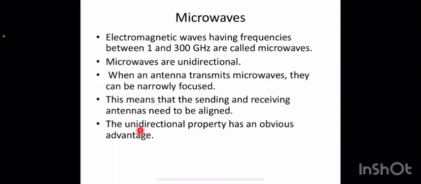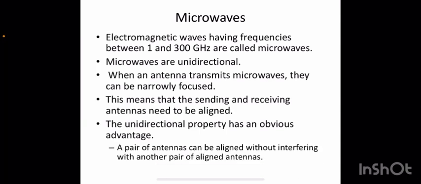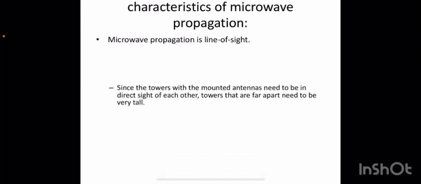And these unidirectional properties obviously have an advantage and, at the same time, a disadvantage. The advantage here is that a pair of antennas can be aligned without interfering with another pair of aligned antennas. There won't be any interference. And coming to other characteristics, microwave propagation is line of sight. Both the sender and receiver should be in the line of sight.